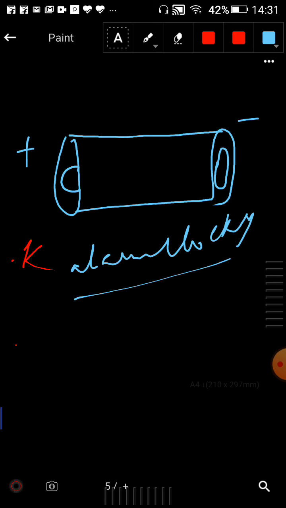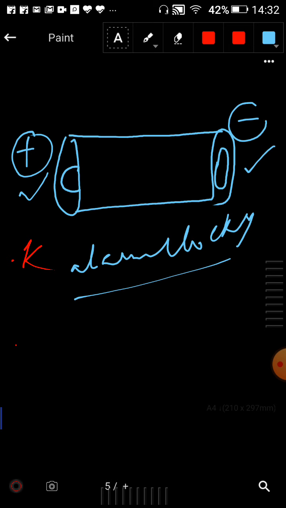The metal cap is the positive terminal of the electric cell. The metal disc is the negative terminal. So the disc side is the negative terminal, and the cap side is the positive terminal. All electric cells have two terminals, a positive terminal and a negative terminal.